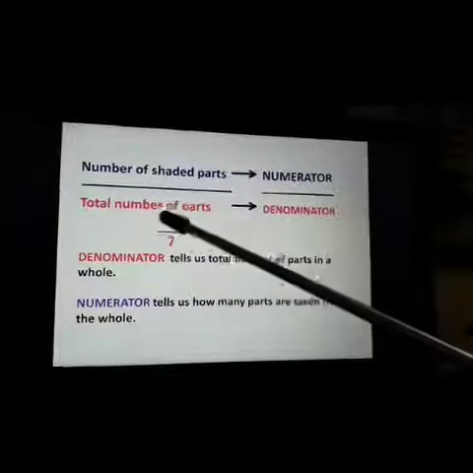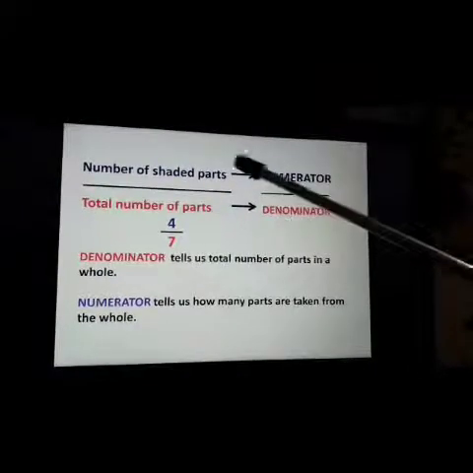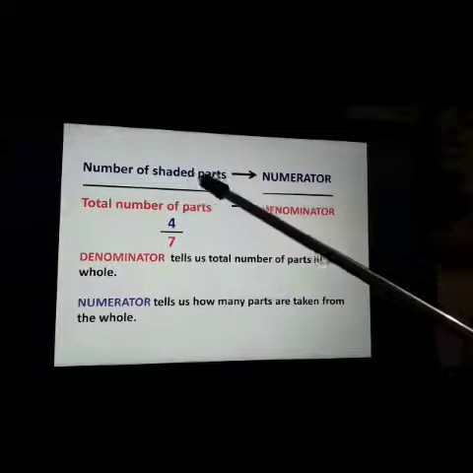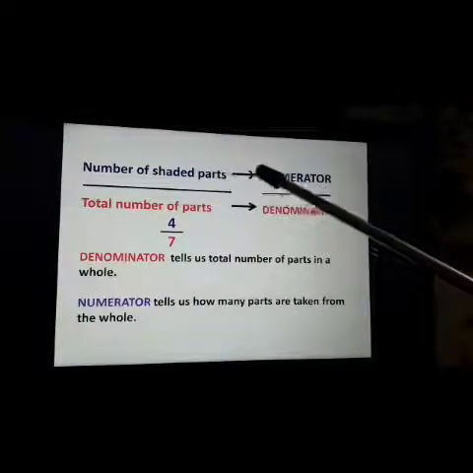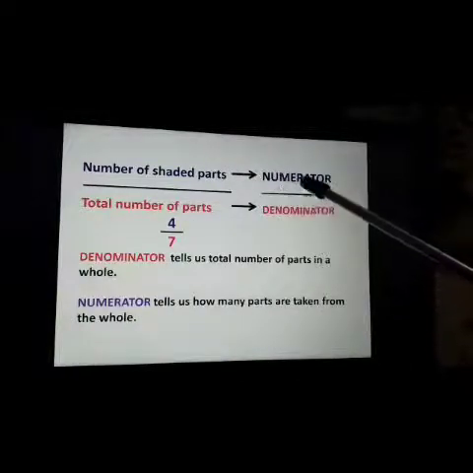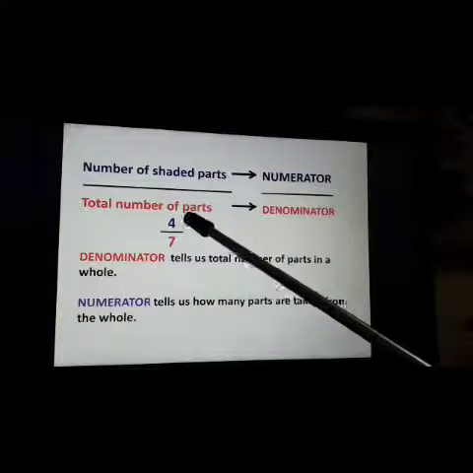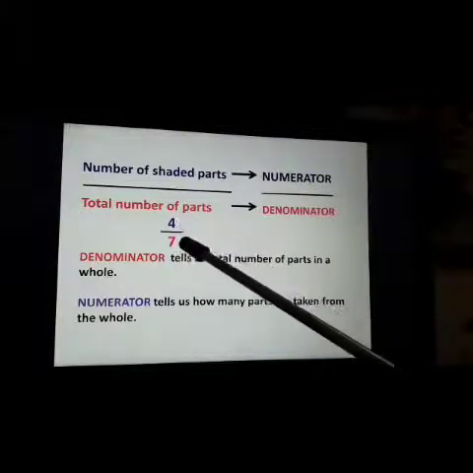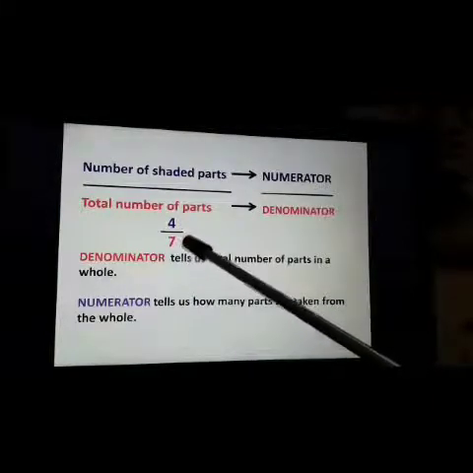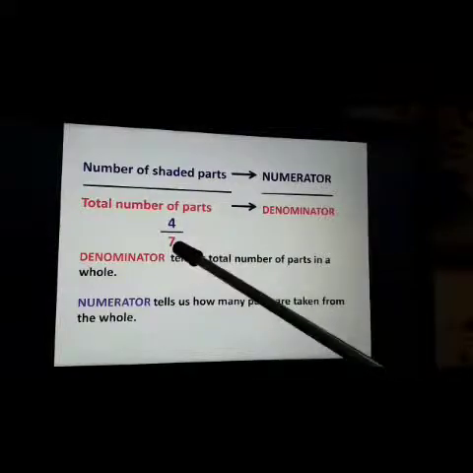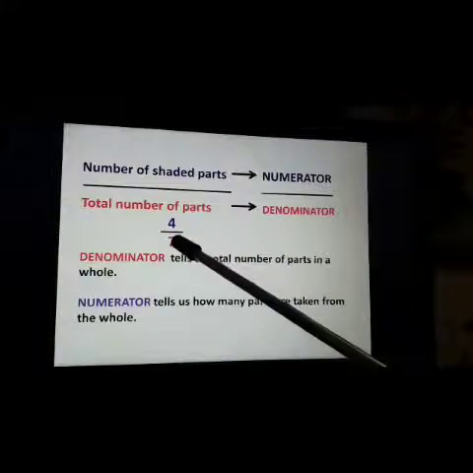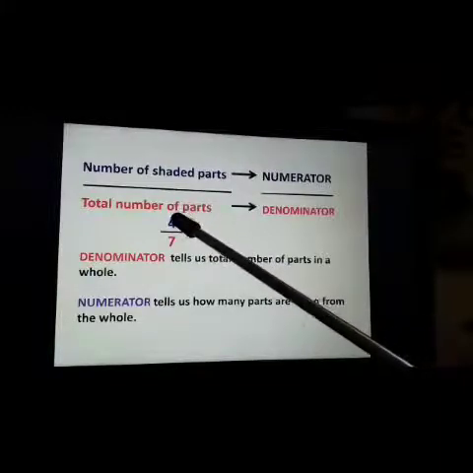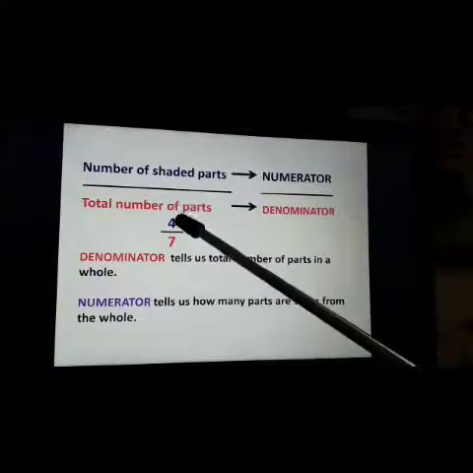So, the total number of parts is called denominator and the number of shaded parts or the parts taken from the whole are called numerator. Okay, for example, this is the fraction 4 by 7. So, 7 means total number of parts. किसी भी चीज़ के 7 total parts किए हैं और उसमें से हमने कितने parts shade किए हैं या लिए हैं, 4. This is called numerator.